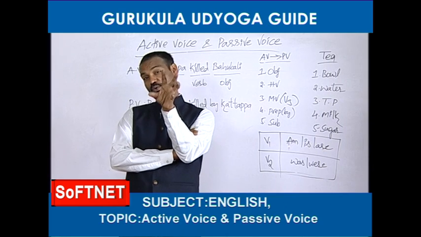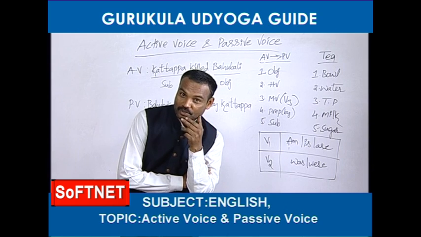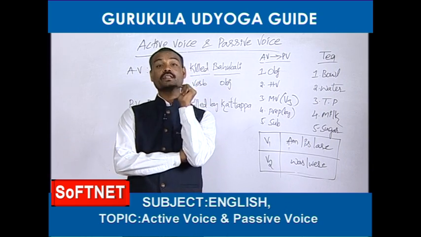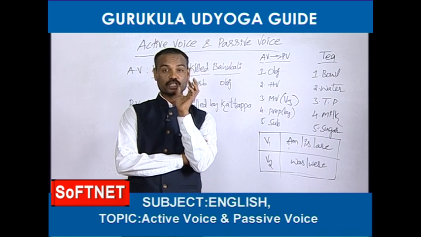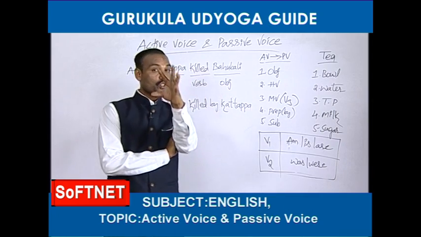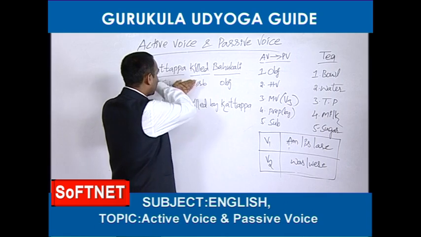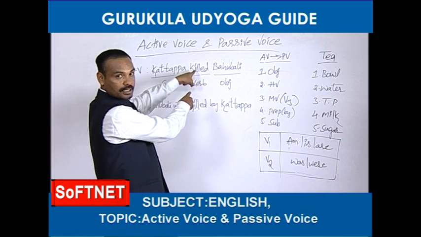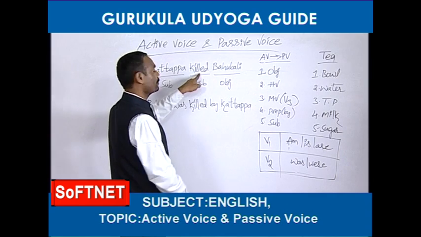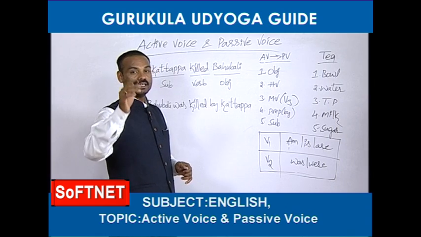Now, for knowing the subject also, again you should depend upon the verb. Again you should go to the verb. Why should you go to the verb? For knowing the subject. Whenever you would like to know where the subject is in the active voice, you should go to the verb in that active voice. In this active voice, where is the verb? Killed. This is the verb. If you want to know where the subject is, you should come here. Killed. You should ask a question.